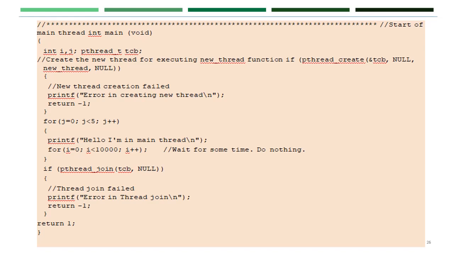Then if that joining of the threads has failed, we print that error in the thread join, we have error in thread join, so then we return -1. So the main program returns 1, saying that we are passing an integer value. So always, POSIX, I told you, thread calls always return an integer value.